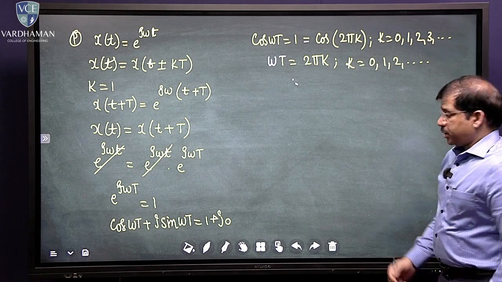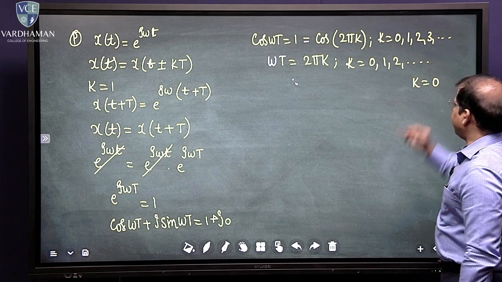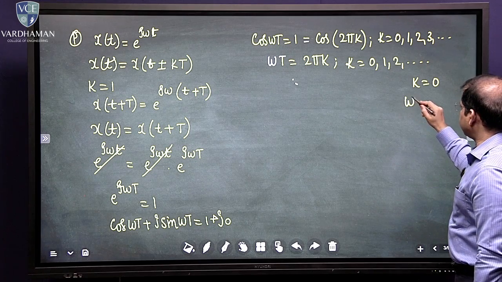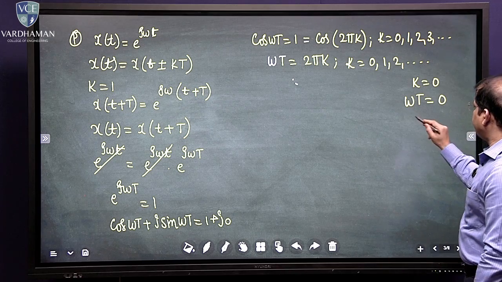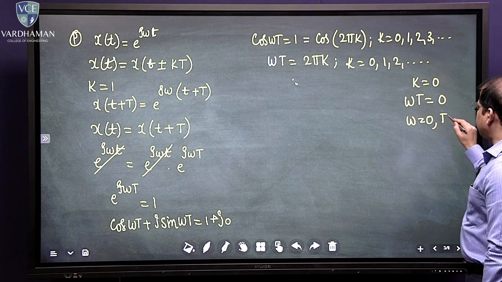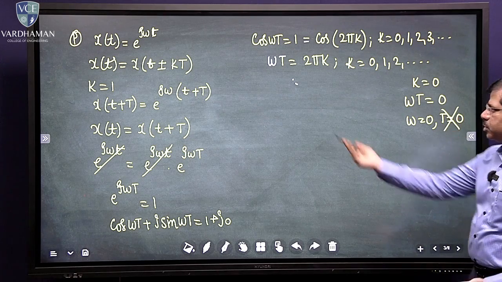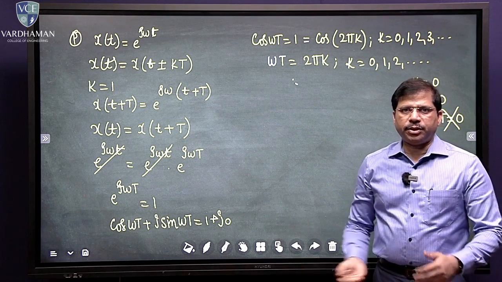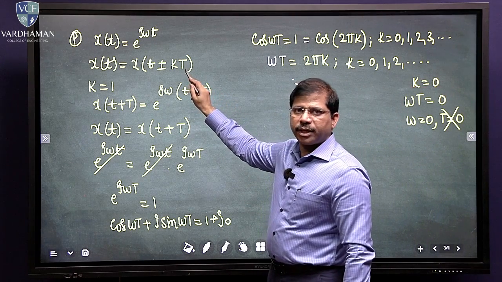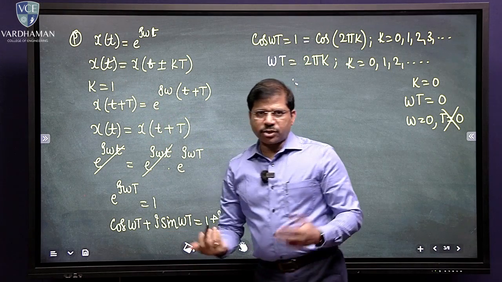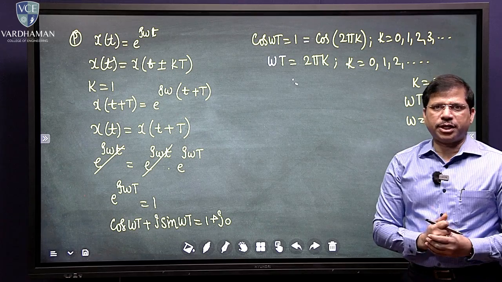But k is not equal to 0. If I make k equal to 0, what do I get? What is the equation that we will land on? I would get omega t equal to 0. So either omega equal to 0 or t equal to 0. T is not equal to 0, that we know, because we are trying to find out the time period, and you cannot say t equal to 0. Even if I make capital T equal to 0, time period equal to 0, I get x of t equal to x of t, which is always right. There is no point in contradicting that. So therefore, t is not equal to 0.